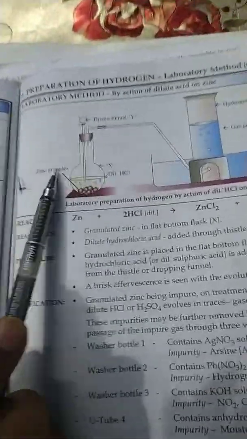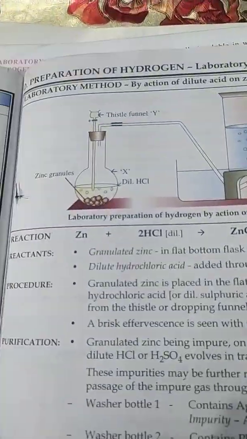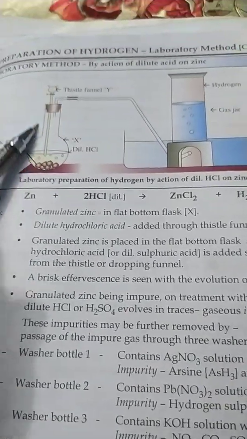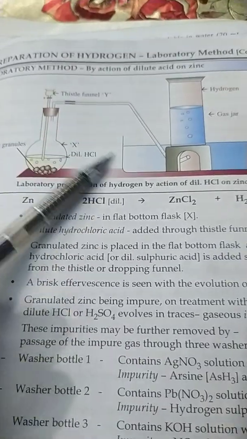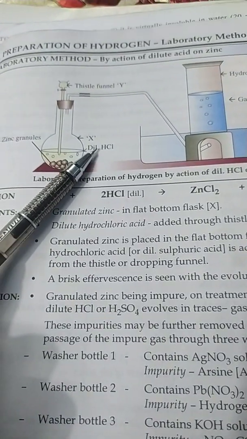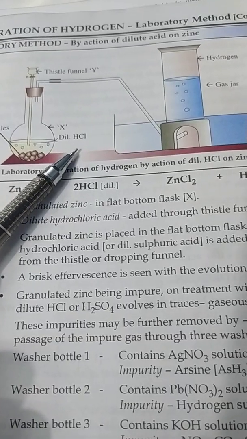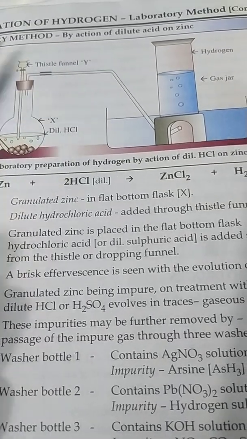There are some precautions, children, which we must keep while we are doing the laboratory preparation of hydrogen. There should be no leakage of hydrogen gas in this apparatus, and no flame should be near the apparatus, as hydrogen gas is highly inflammable.